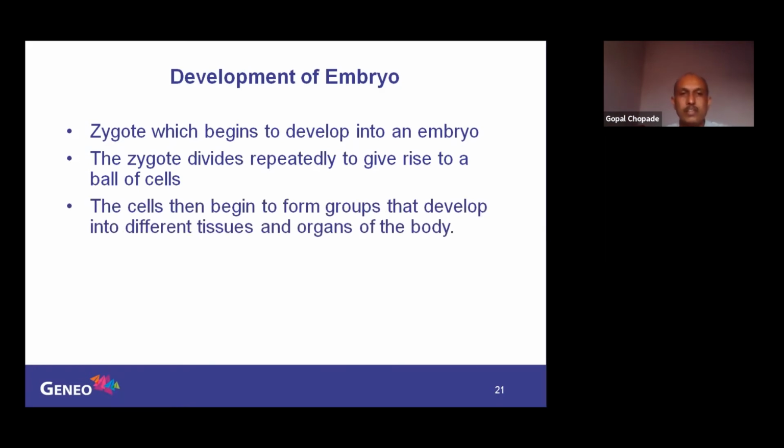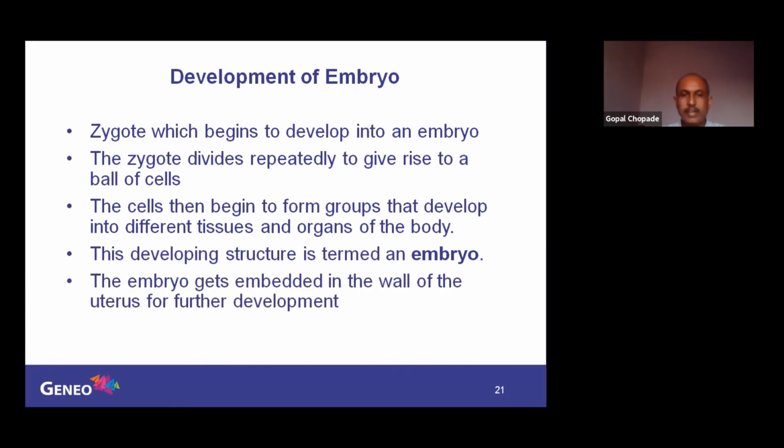The cells then begin to form groups, which develop into different tissues and organs of the body. This developing structure is termed an embryo. So this is how it takes place.